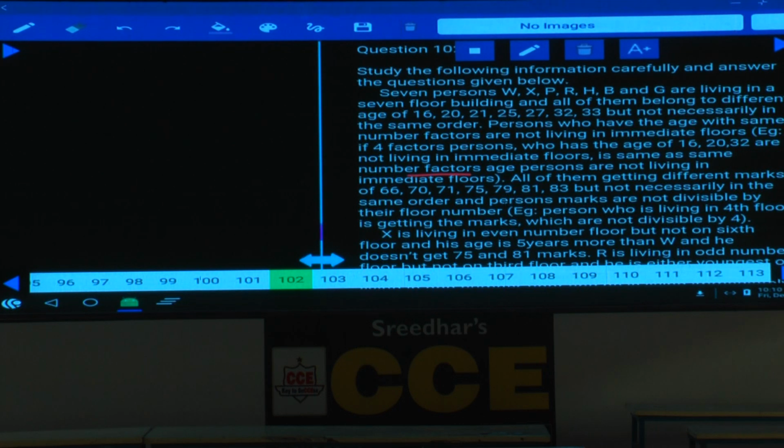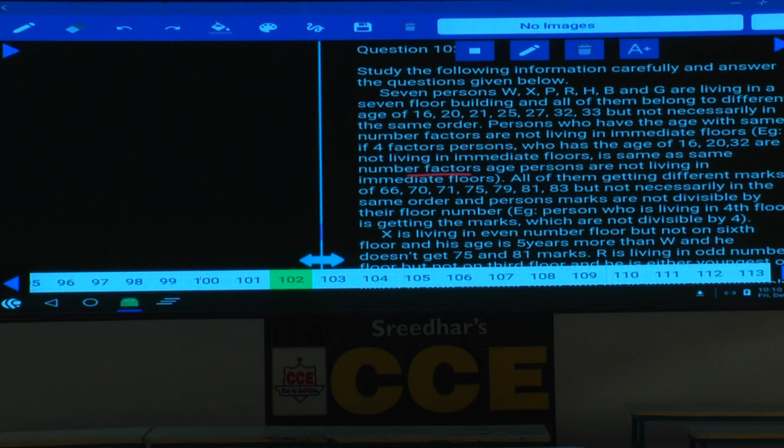Are you following this one or not? Who are the persons that cannot be adjacent to each other? The persons who are having the same number of factors. Same factors cannot be adjacent. Same number of factors age persons are not living on the immediate floor.